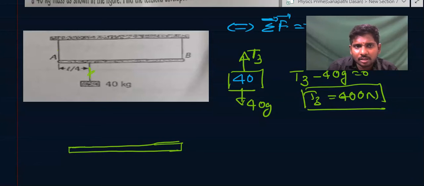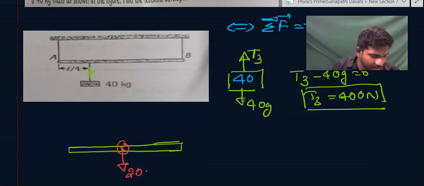So what is the mass of this rod? 20 kg uniform rod. There will be exactly 20 g acting. If this is an extended body, we can assume that the entire mass is concentrated at its center of mass. So we can consider it as 20 g, or 200 newtons, acting at the center of mass of this rod. Because it's uniform, the center of mass will be at L/2 distance.